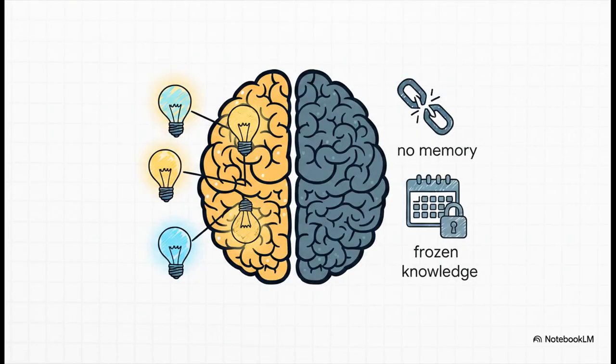You see, the models that power all of this, the large language models, or LLMs, they are truly brilliant. But, and this is a big but, they come with a couple of major built-in limitations. First, they have zero memory of past conversations. And second, their knowledge is basically a snapshot frozen in time. They can't access anything new or private.